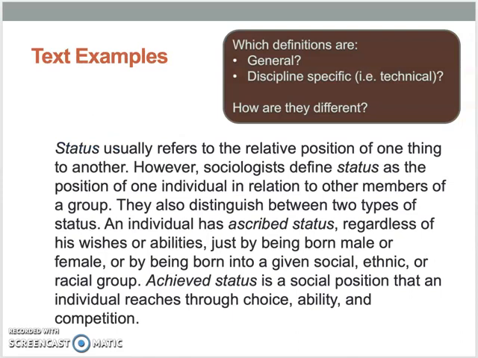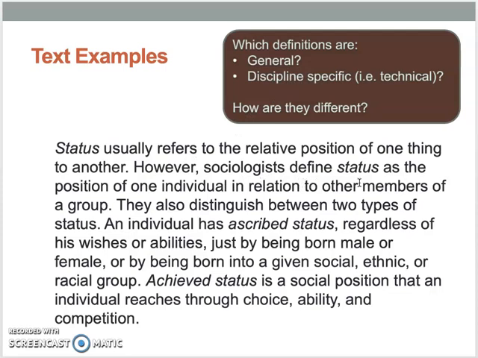Now let's look at another example. Now this is a piece of text. Status usually refers to the relative position of one thing to another. That would be a general definition. However, sociologists, now we're getting discipline-specific.